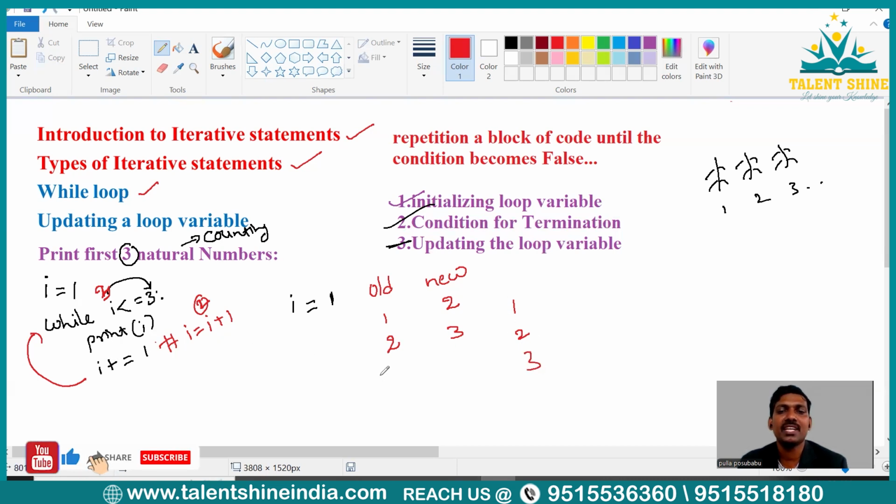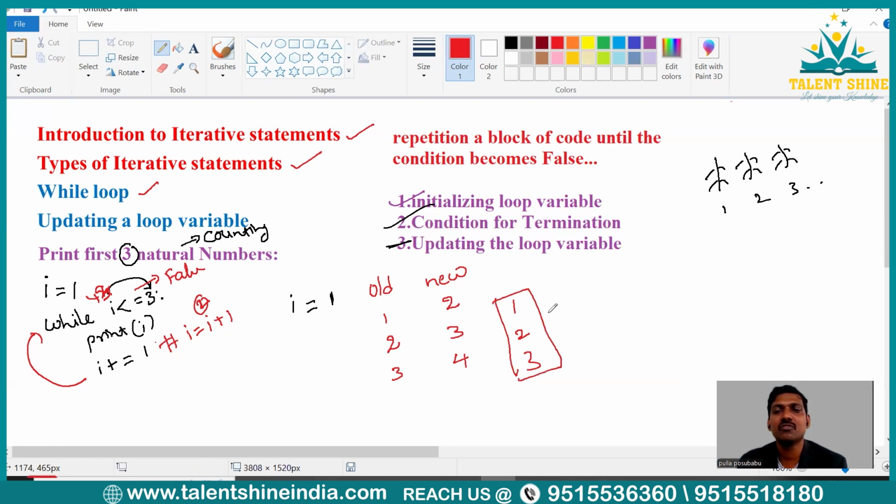Now again, we are going to update the I value. So the old value of I is 3. Again, we are performing this operation, I equal to I plus 1. So I will be 4. Now again, it goes back and checks the condition. Is 4 less than or equal to 3? Not really. Now the condition is false. When the condition is false, we will be coming out of the loop. So you may see this on the screen. I hope everybody is clear with this part, right?